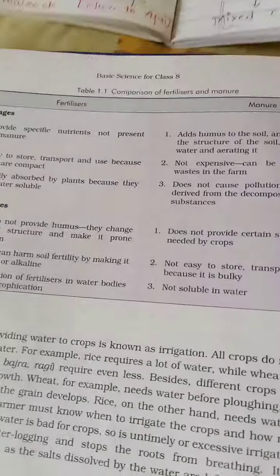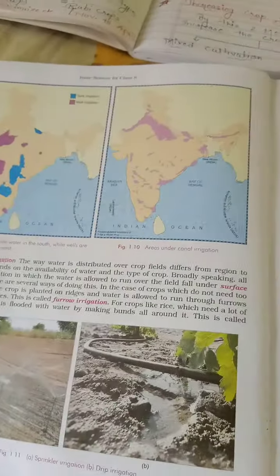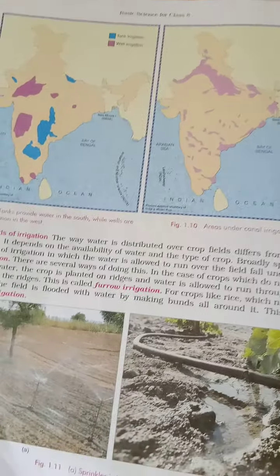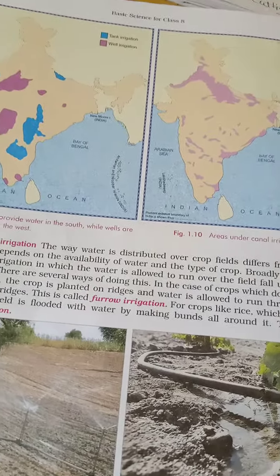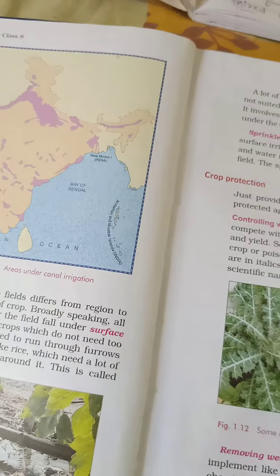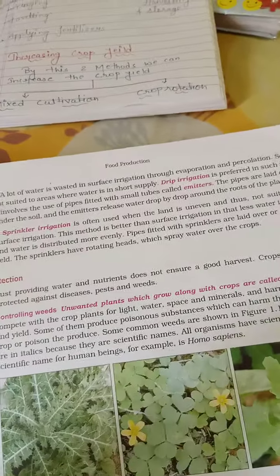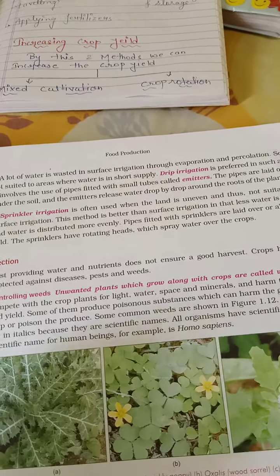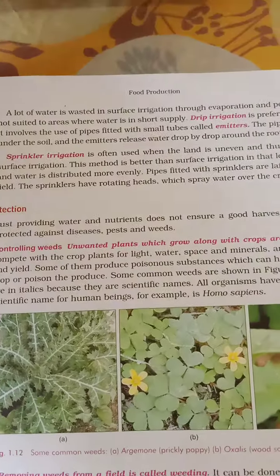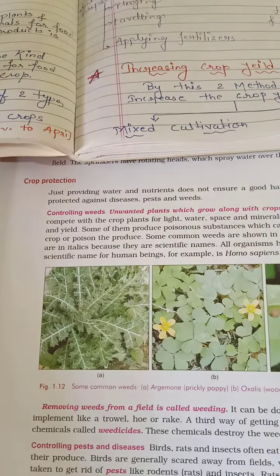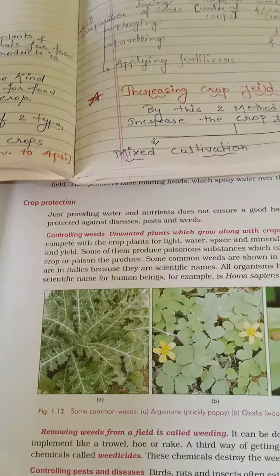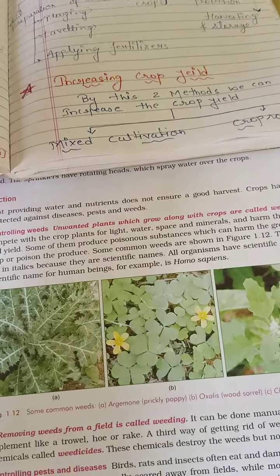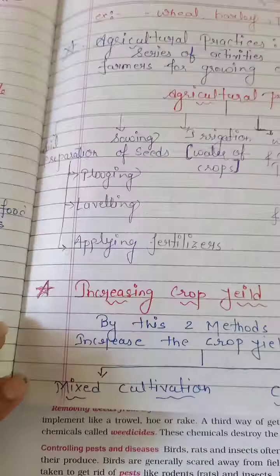Now there are different methods of irrigation: furrow irrigation, basin irrigation, surface irrigation. Sprinkler irrigation is often used for land that is uneven and thus not suitable for surface irrigation. Sprinkler irrigation means you can sprinkle the water on the crop, for those plants which need a small amount of water for their growth. Spraying of water, you can simply say, is called sprinkler irrigation.